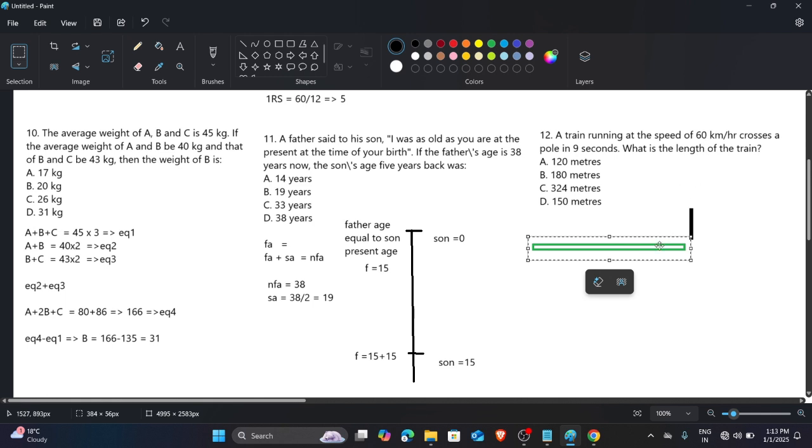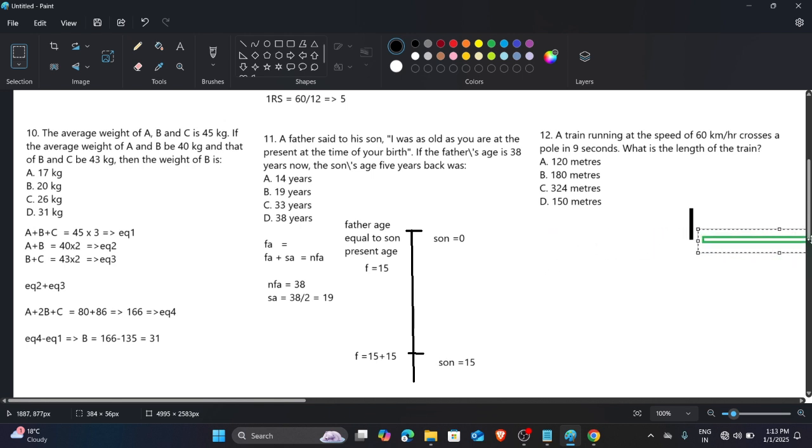So they are asking for the length of the train. The only distance it has to travel to pass the pole is the length of the train, because the pole's size in comparison to the train is zero. So the train has to cover a distance equal only to its own size, because this is the starting point and this is the end point. Then the pole is crossed. So this is the only answer.